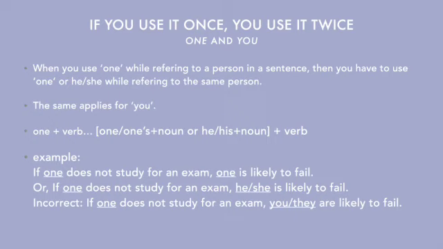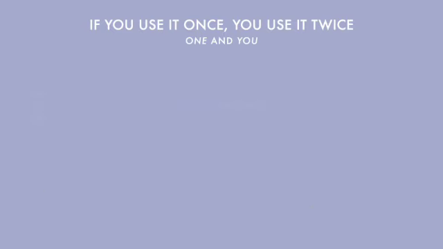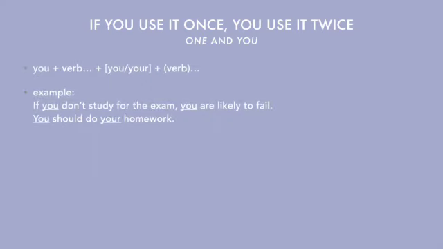Then we have an incorrect example, which is, if one does not study for an exam, you or they are likely to fail. It is logically incorrect. Because if you think about it, if someone else does not study for an exam, it does not mean that you are going to fail. And the other thing to notice here is that the pronoun is singular, so the next pronoun that I'm going to use also has to be singular, and in which case I cannot use they. Again, the rule, if you use it once, you use it twice.